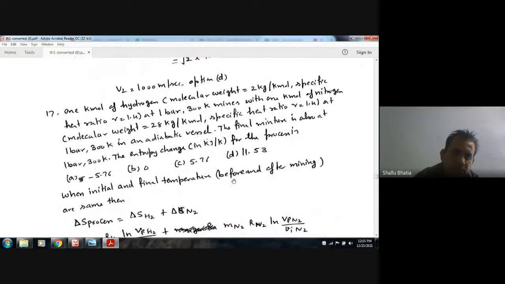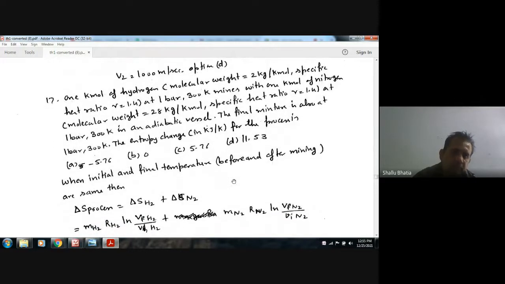Next. 1 kilomole of hydrogen, molecular weight 2 kilogram per kilomole, specific heat ratio gamma 1.4 at 1 bar 300 Kelvin, mixes with 1 kilomole of nitrogen, molecular weight 28 kilogram per kilomole, specific heat ratio gamma 1.4 at 1 bar 300 Kelvin, in an adiabatic vessel. The final mixture is also at 1 bar 300 Kelvin. The entropy change for the process is